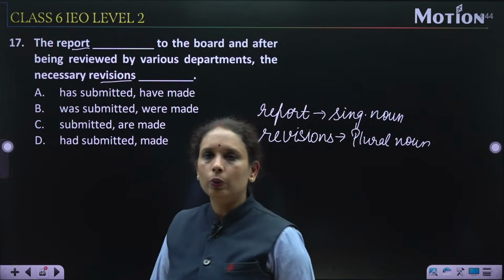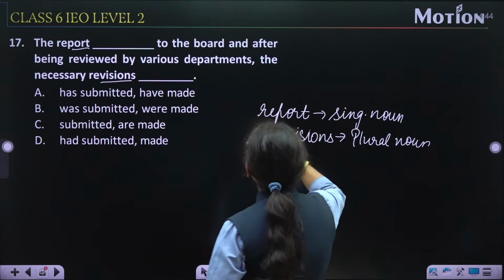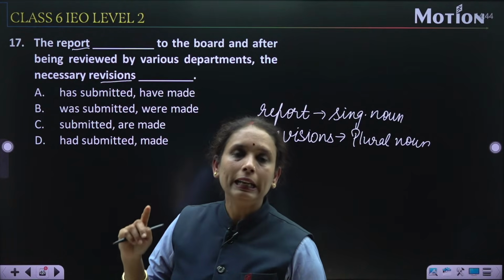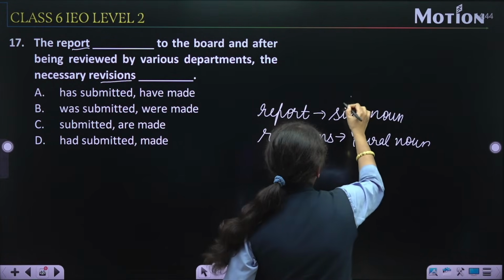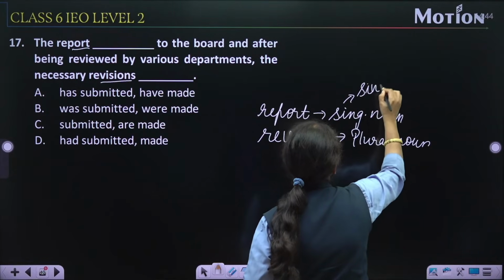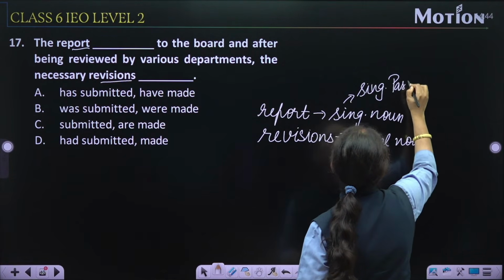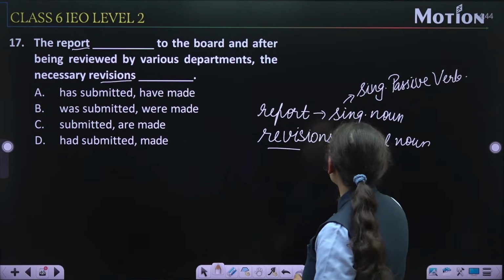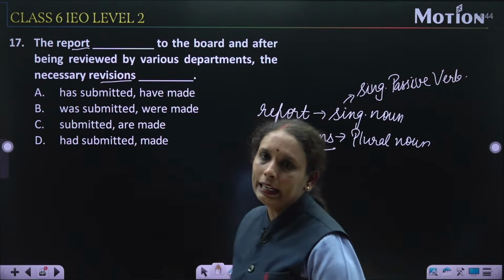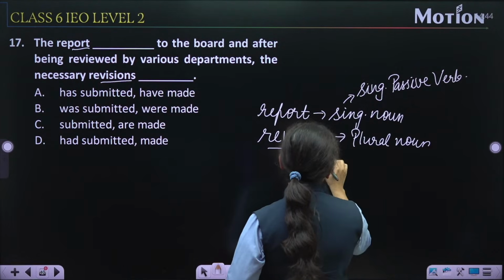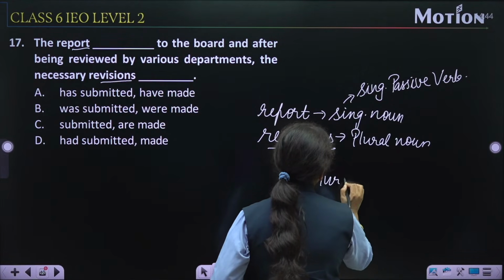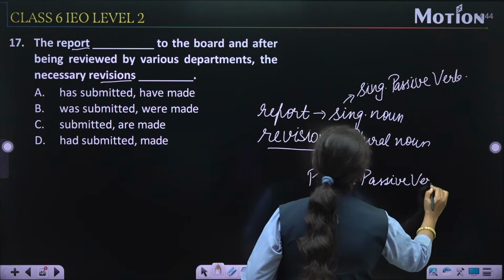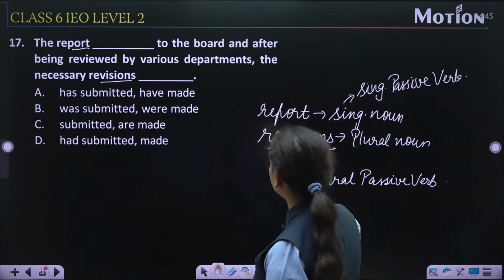Plural noun. So here, report is a singular noun, so it needs a singular passive verb. And revisions, that is a plural noun, so it needs a plural passive verb. So now find out the answer.